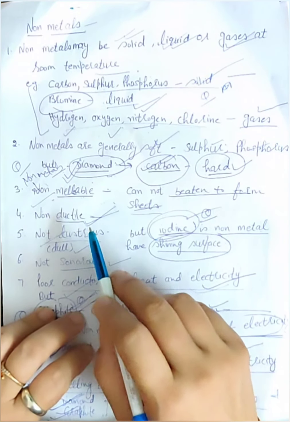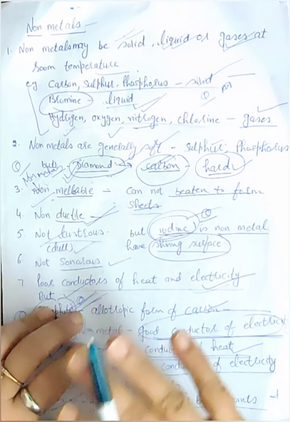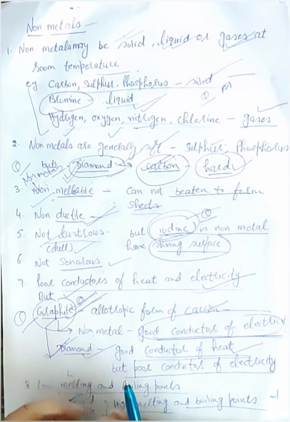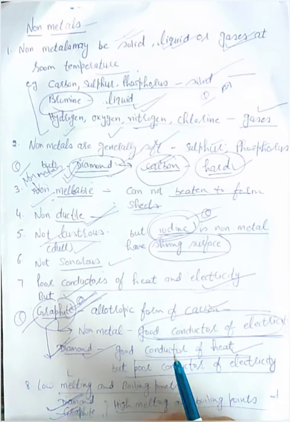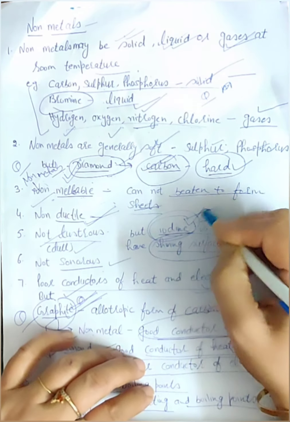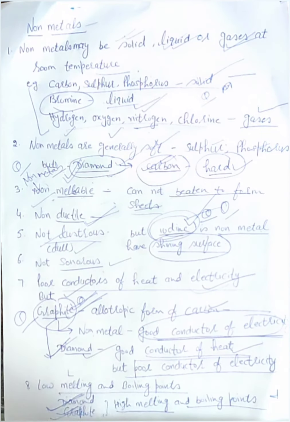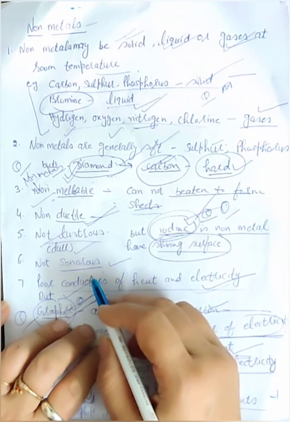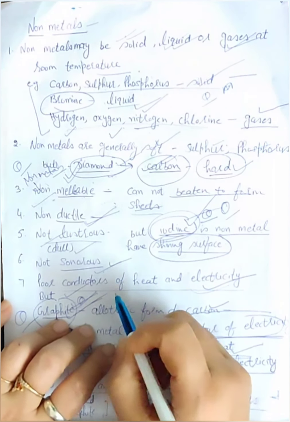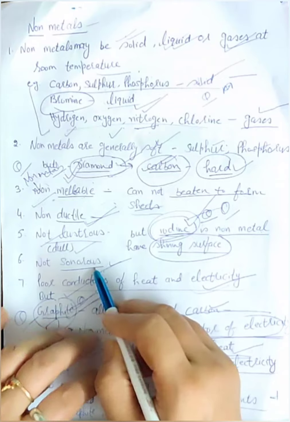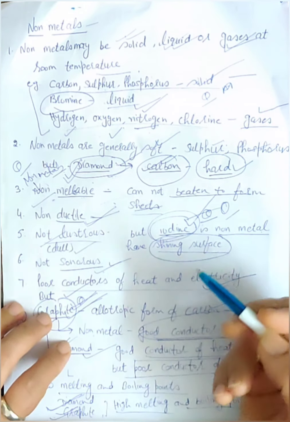Next, they are non-lustrous. They do not have a shining surface. They have a dull surface. But there is one non-metal that has a shining surface, that is iodine. This is again a question asked: name one non-metal that has luster. You will write the example of iodine. Next, non-metals are non-sonorous. Non-sonorous means they will not produce a ringing sound when hit.